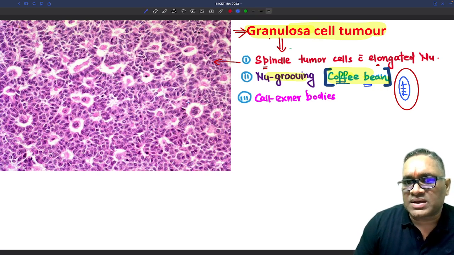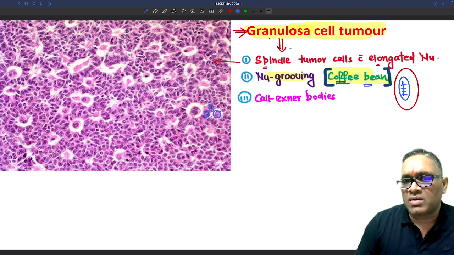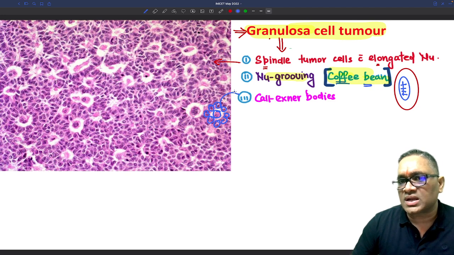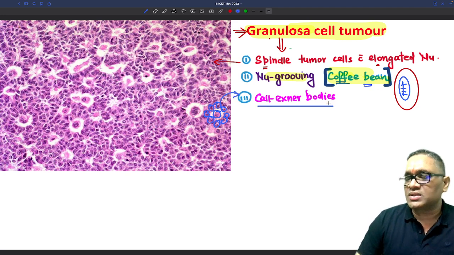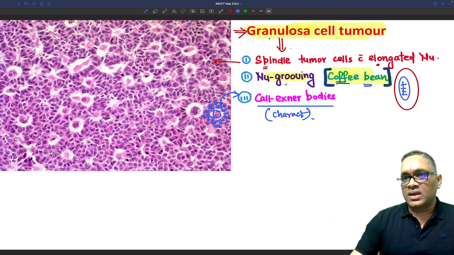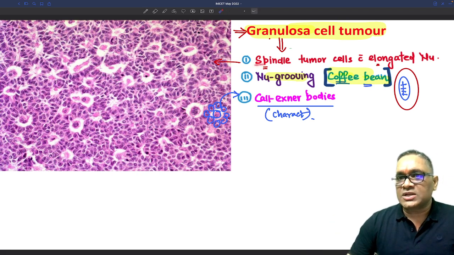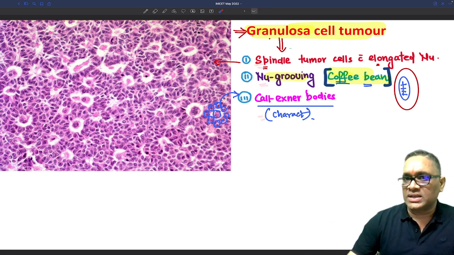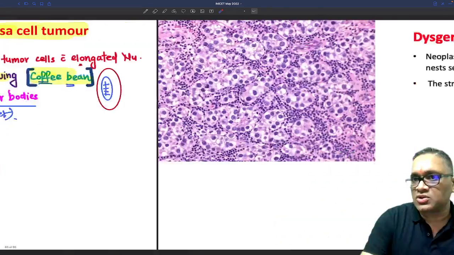And you can notice a very interesting thing: a central eosinophilic area surrounded by tumor cells. So this is again a pseudo rosette, and these pseudo rosettes are called Call-Exner bodies. Call-Exner bodies are not diagnostic, but they are characteristic of granulosa cell tumor of the ovary, right? So three findings. What are the three findings? Spindle cell tumor, nuclear grooving, Call-Exner bodies. If you find these, then it is a granulosa cell tumor, right?